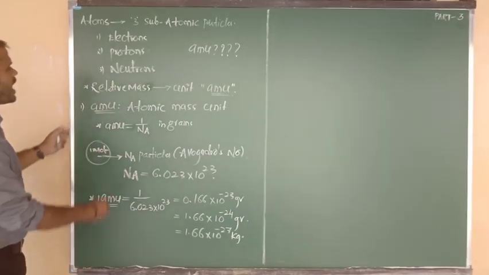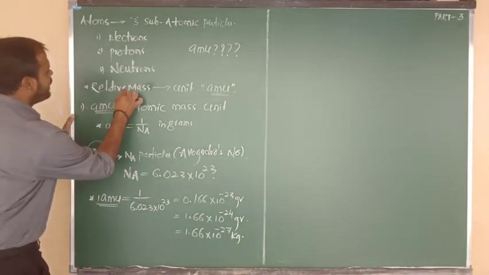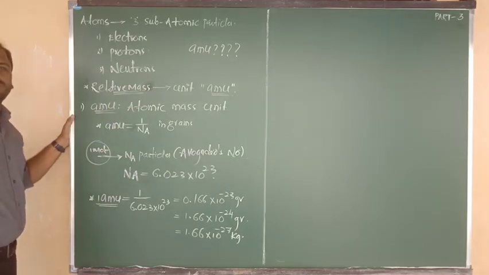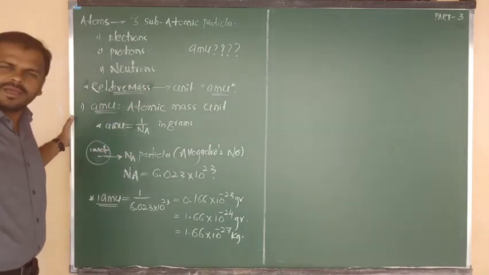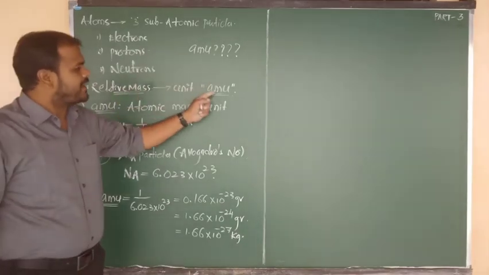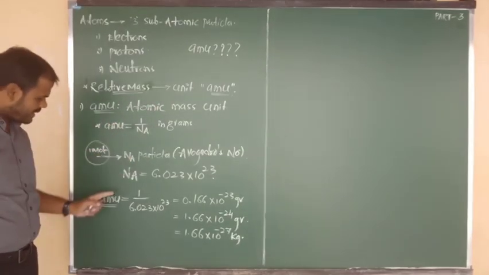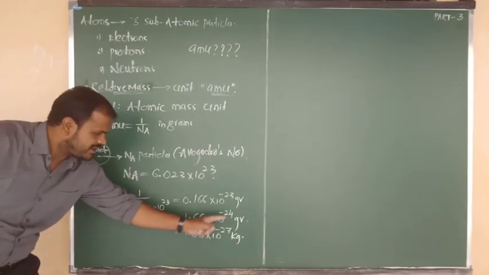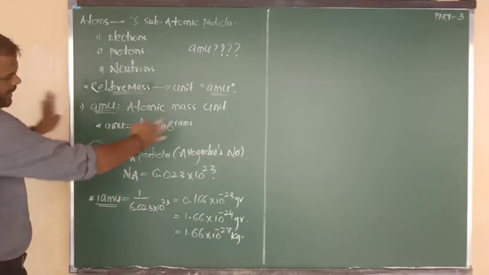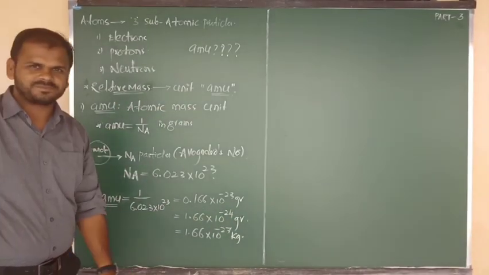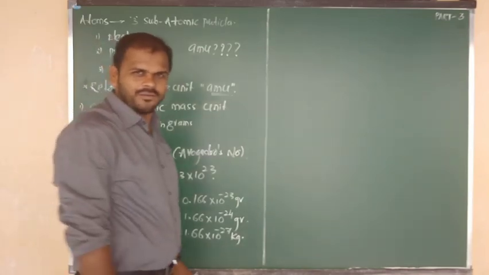So up to now I have given the information only about the relative mass or unified mass of electron, proton and neutron. Here we are measuring in the unit AMU. Here is the AMU formula, and here are the AMU calculated values in grams and kilograms. Story about AMU clear?